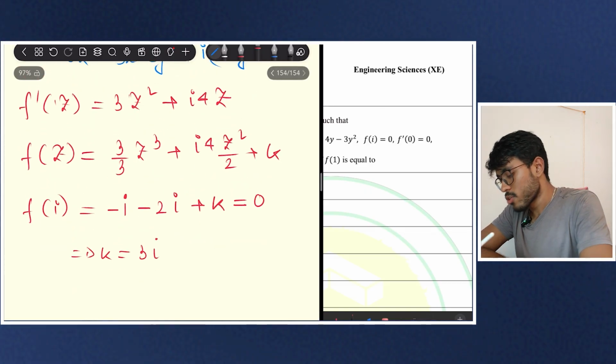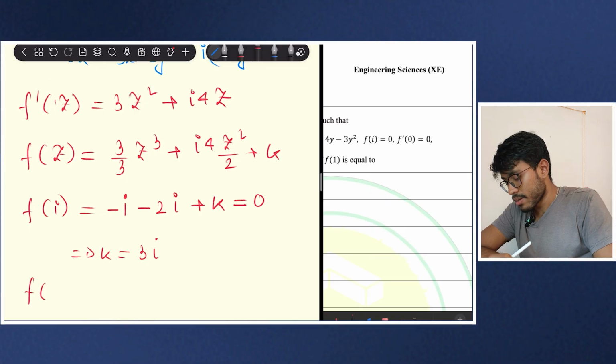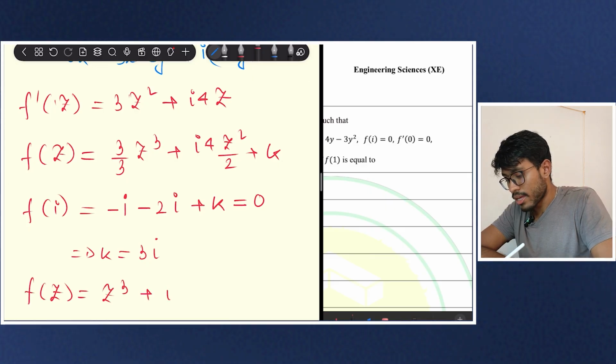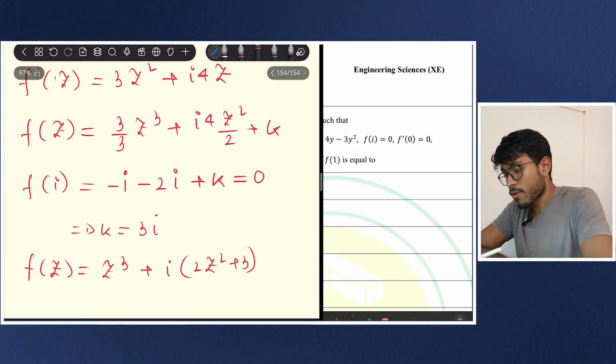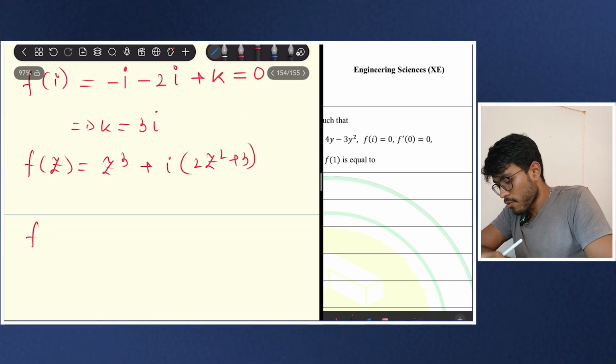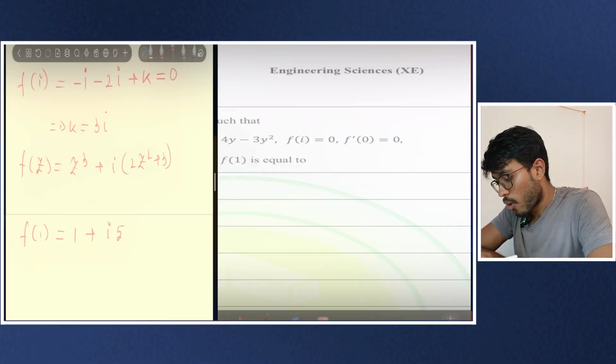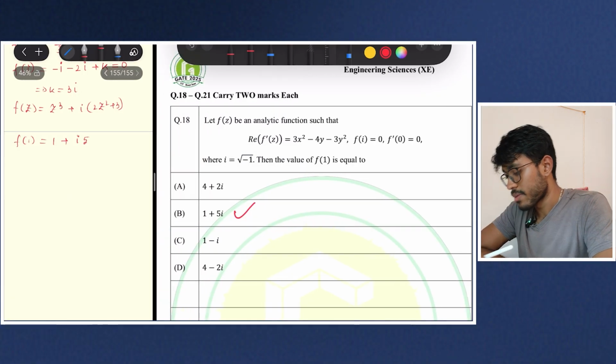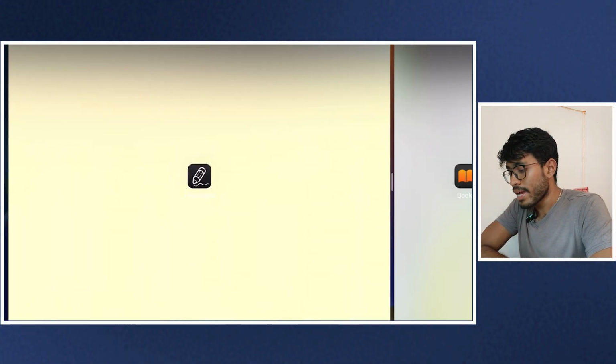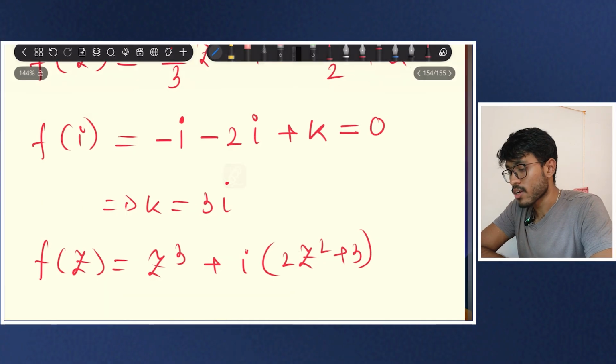So if my k is equal to 3i, I am getting my f(z) equal to z cube plus i into 2z square plus 3i. I have to find f of 1. So f of 1 is equal to 1 plus i into 5, so 1 plus 5i. Yes, option B is the correct answer. So here the main takeaway was the Cauchy-Riemann condition.